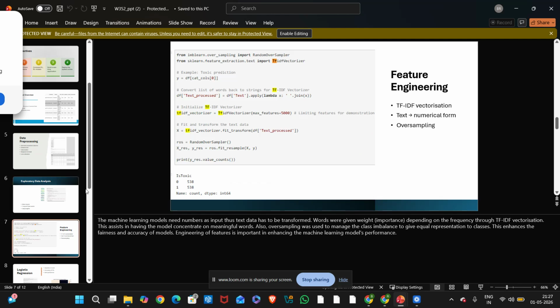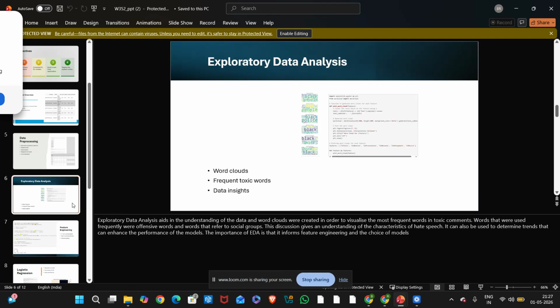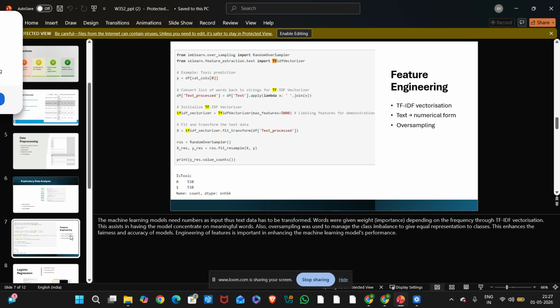Feature engineering. Machines understand numbers, not text. So I converted text into numerical format using TF-IDF vectorization. I also used oversampling to balance the dataset and improve fairness in predictions.